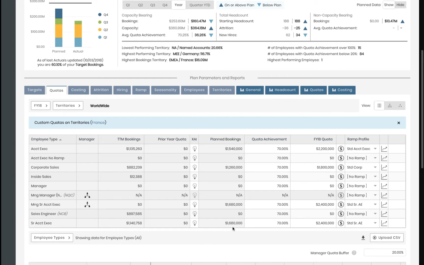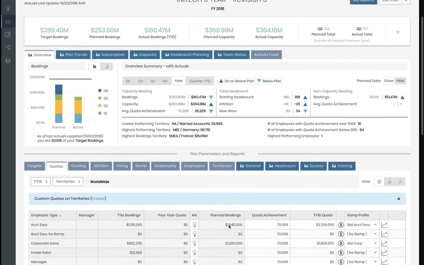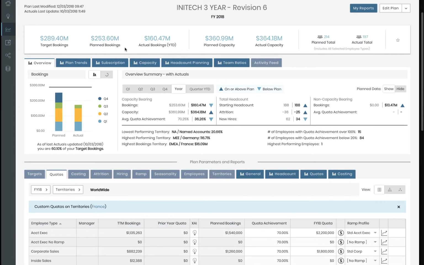And you can see I'm hedging pretty heavily on this one. I'm saying that I'm going to give them a $2.4 million quota, but only expect an average of 70% performance or a delivery of $1.6 million. So I might want to make some adjustments here. And of course, anywhere I make adjustments, as soon as I make them, they'll be reflected throughout the report that I saw here on the top.